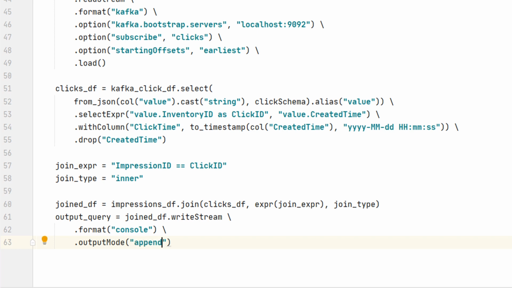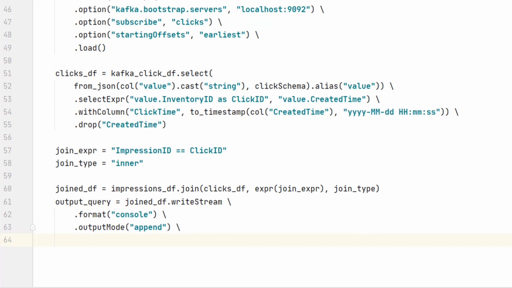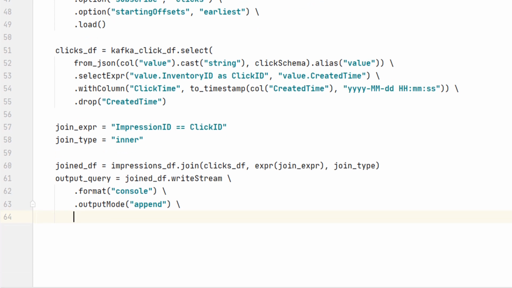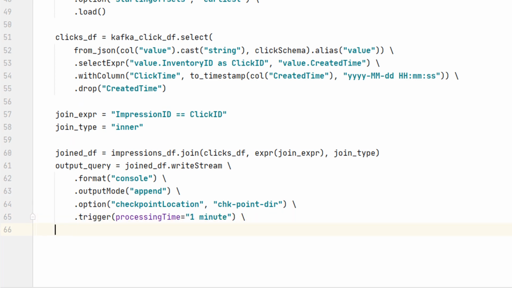So let me use the append mode. The append mode makes perfect sense here because each record comes out only once after the join happened. Make sense? The rest is all the same. I'm setting a checkpoint location and also setting a trigger. Then we start the query and wait for completion.